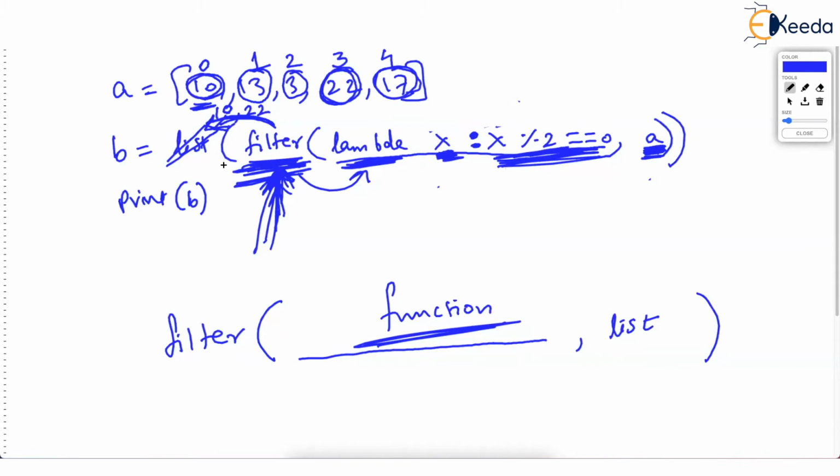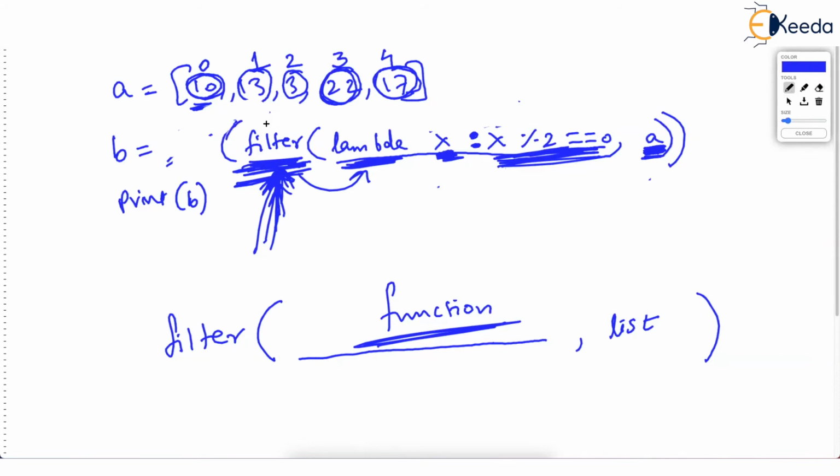Okay, but there is a twist in the tail here. Filter has given 2 answers, 10 and 22. But ultimately, you want your result in which form? You want your result in the list form. And you recall, when we learned list, there was a constructor called list, isn't it? Whenever you want to create a list, simply give those values to the list constructor.